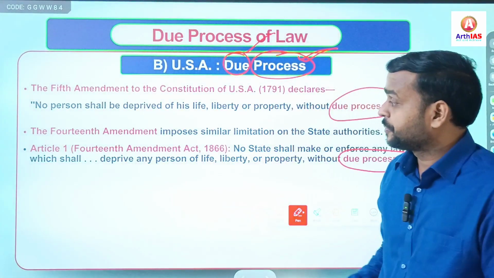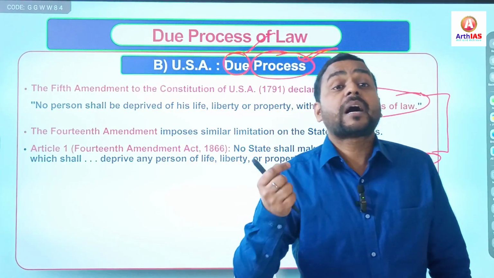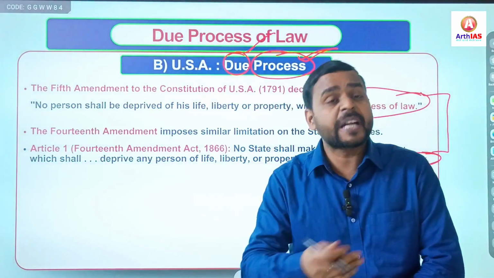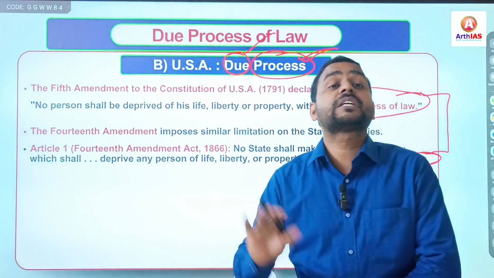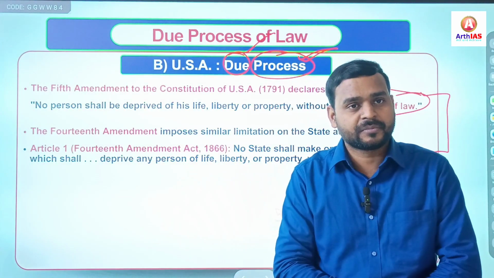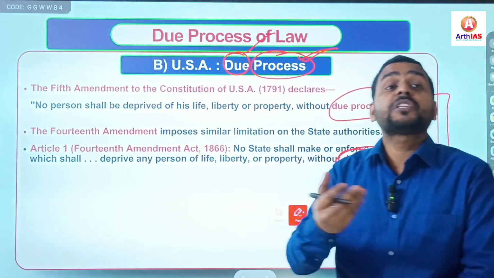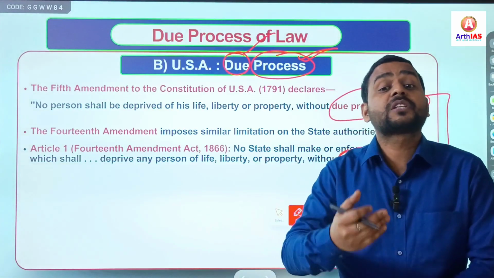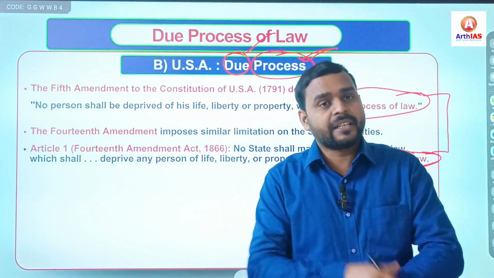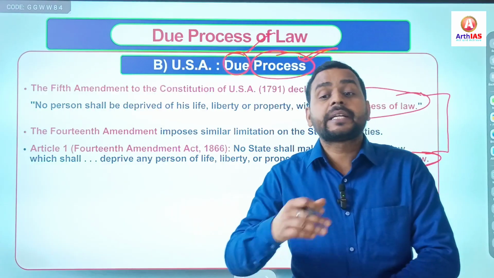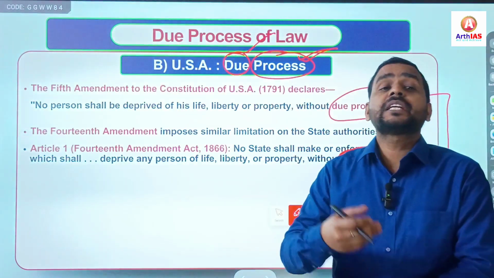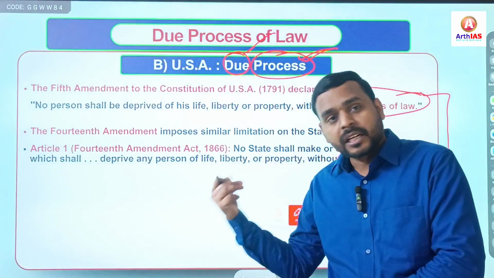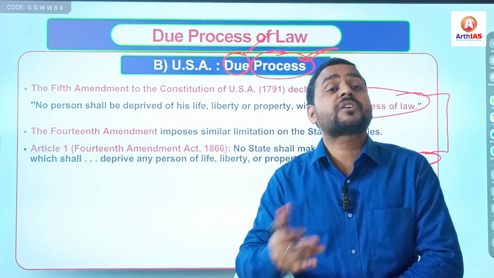Now you have to understand that the American Constitution, though it mentions the phrase explicitly, in spite of that, does not define the phrase due process of law. It depends upon the judiciary, and that's why, as it is not defined in the American Constitution, it gives the judiciary a wide area. Taking advantage of this, the judiciary has given a much more liberal interpretation of the concept of due process of law according to the facts of cases.